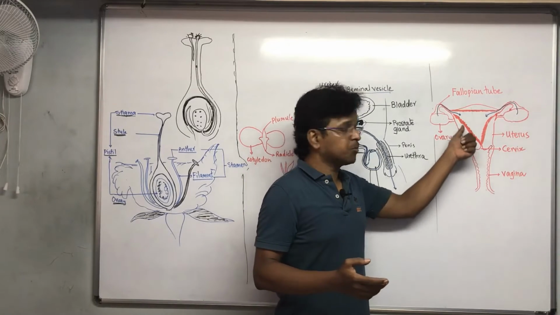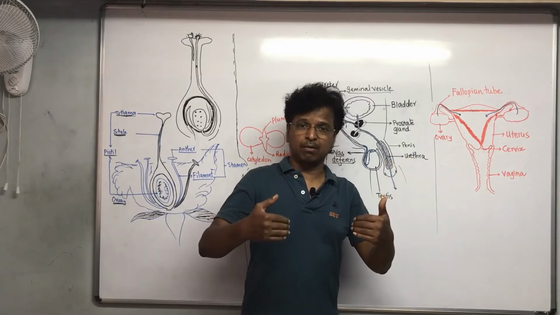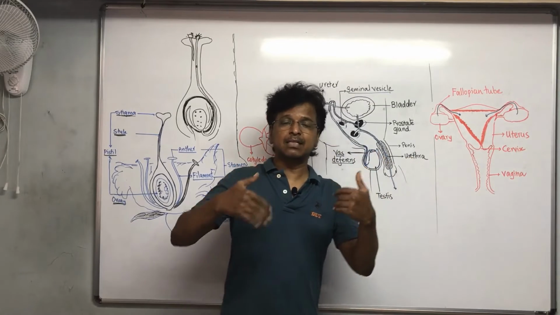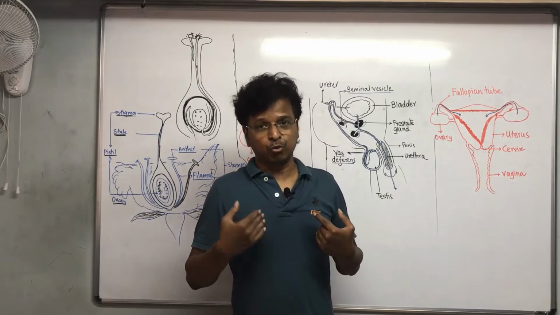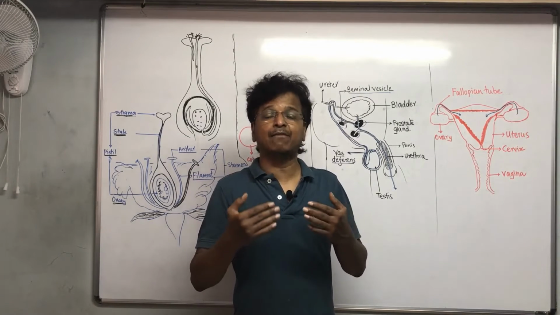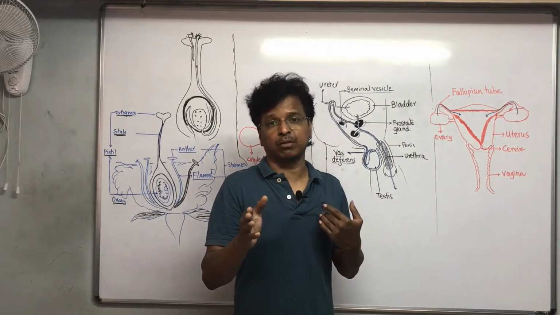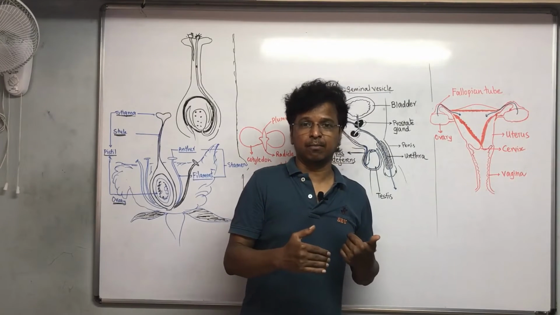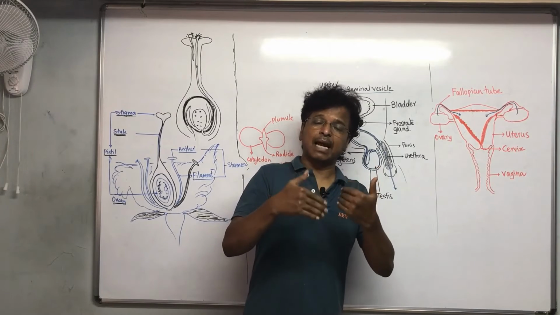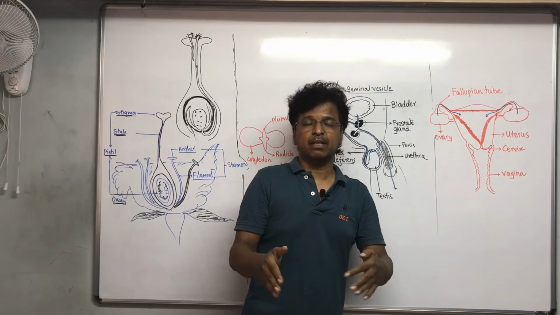Definitely the lining which has been developed on the uterine wall is now not needed, and the egg cells present in the uterus are also not needed, so they have to be left out of the body. Otherwise they will create problems, like infection. That's why they have to be left out of the body.